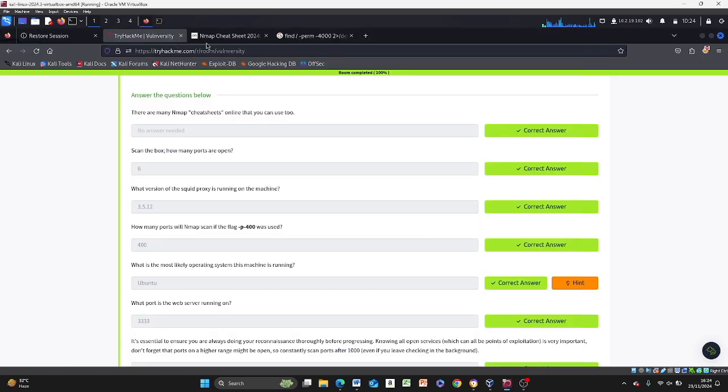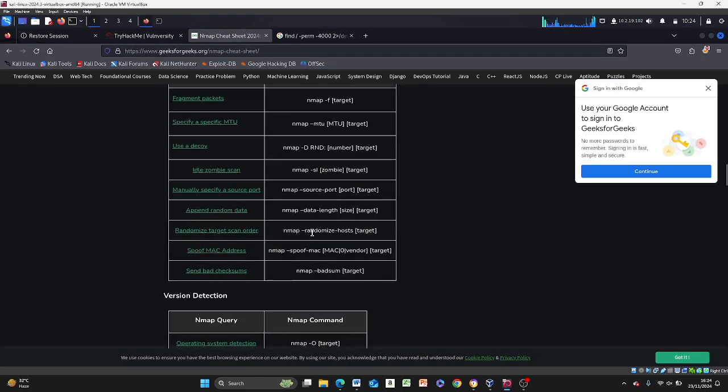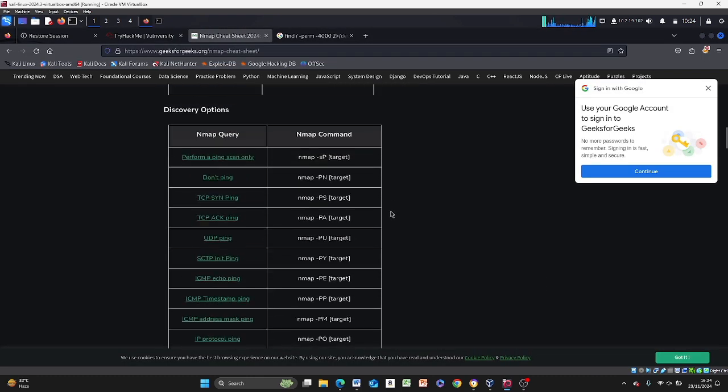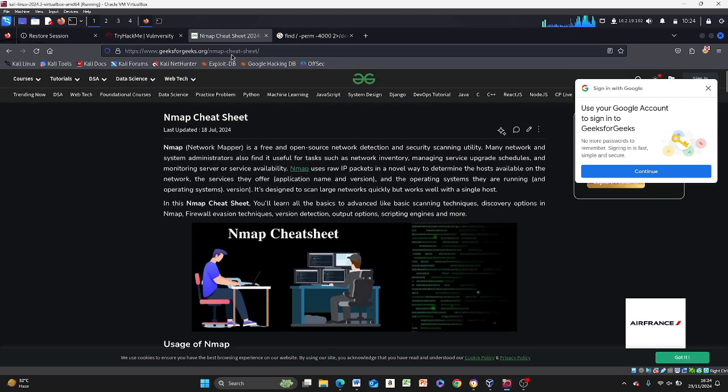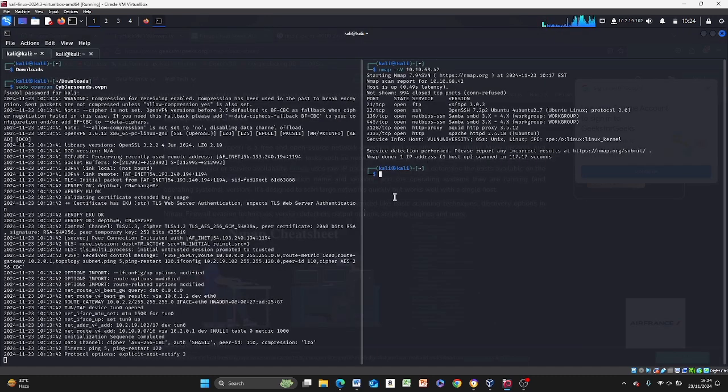I think Geeks for Geeks has something about that shown to us. I can't really find it. But nmap typically runs the first 1,000 ports, so it does 1 to 1,000. By default, which means if you run the first 400 ports, what you have is 1 to 400. Obviously there's no scan that starts from 0. It starts with port 1, port 2. There's no port 0. The idea of 0 comes from programming.